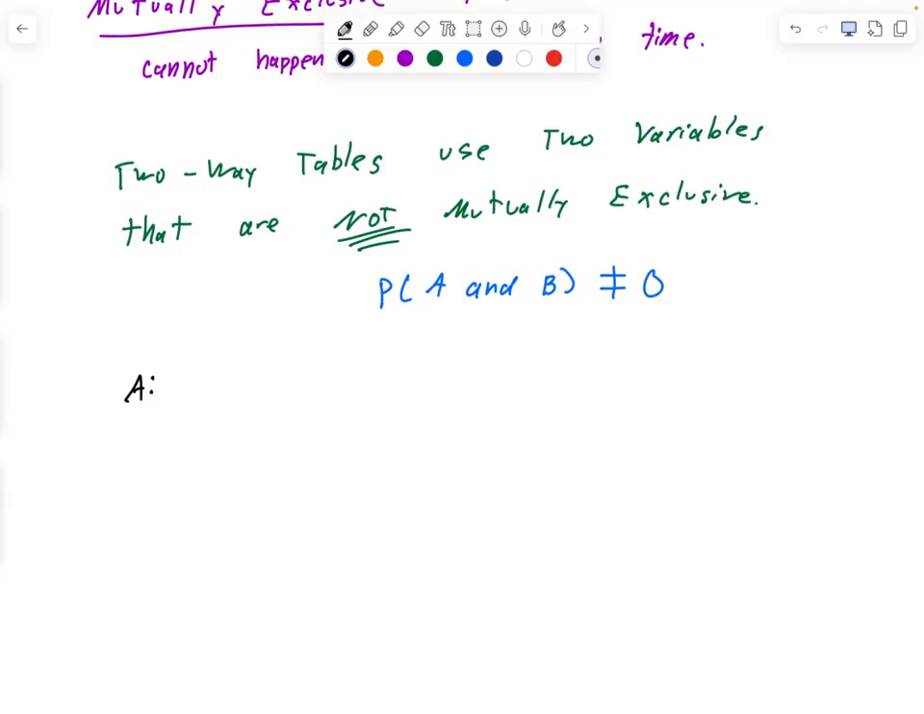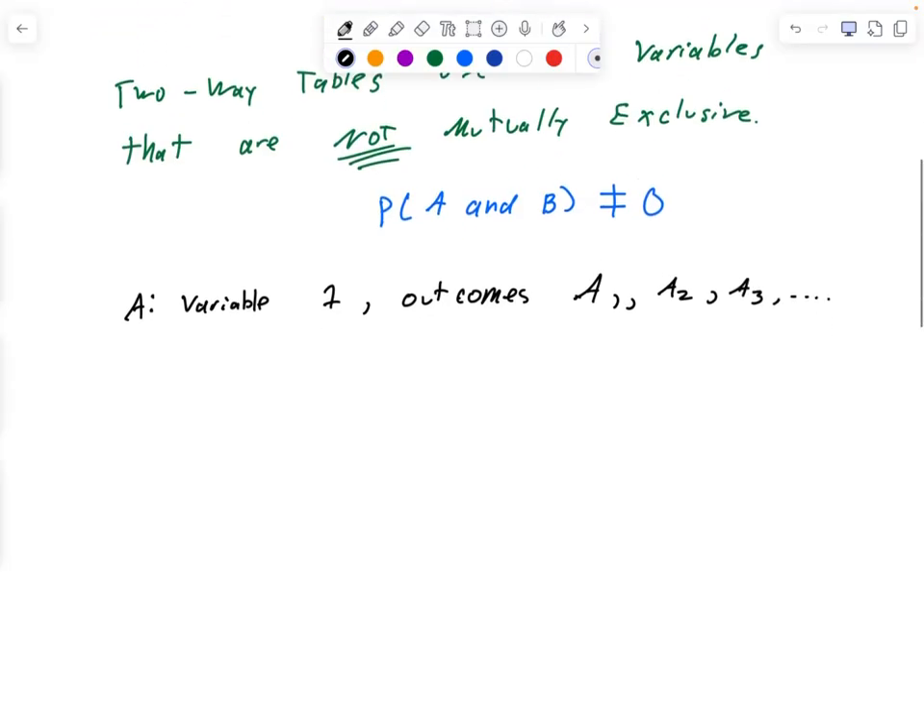So A is going to stand for outcome. This is outcome, this is variable 1, and it can have outcomes A1, A2, A3. The notes we did on Monday are similar to this, but they are not the notes we are doing right now. So you need these written down.